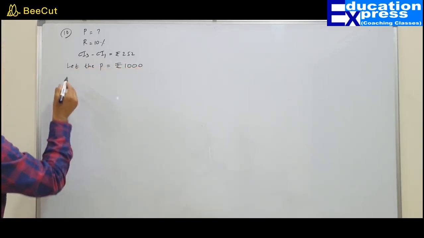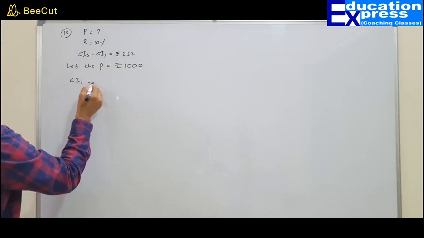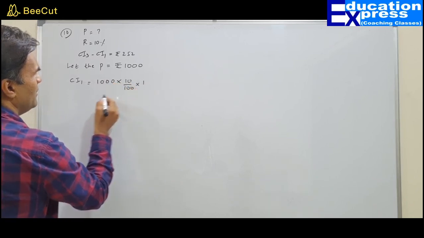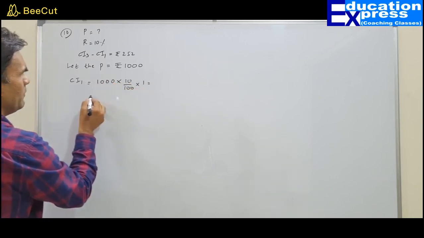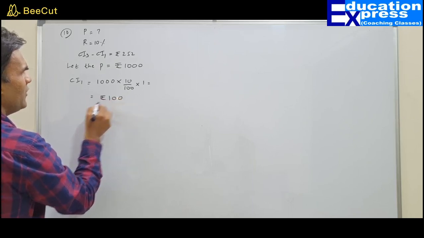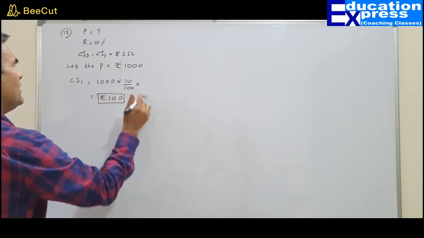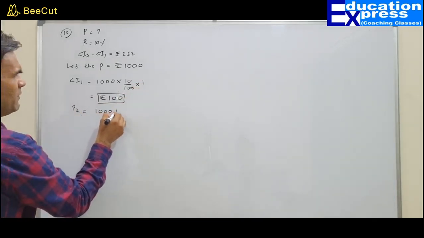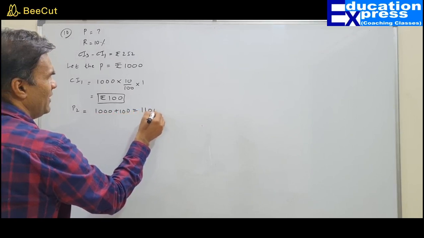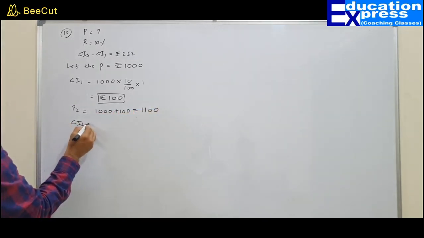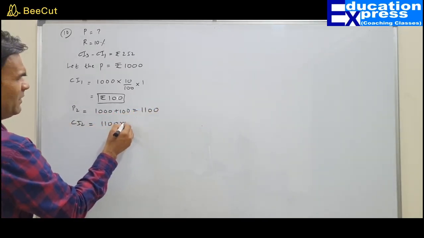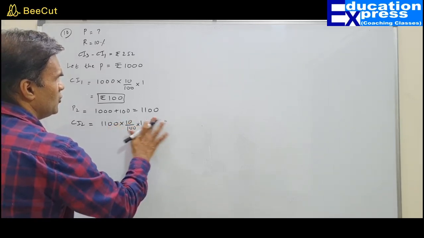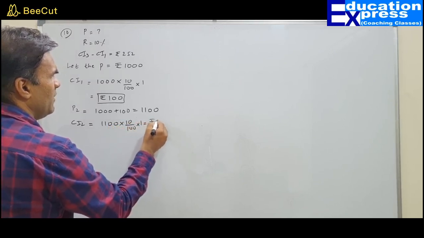Exactly. So what will be CI1? CI1 would be 1000 multiplied by 10% for 1 year. That would be rupees 100. Perfect. So what would be P2? P2 would be 1000 plus 100, that would be 1100. So what will be compound interest for second year? 1100 multiplied by 10% for 1 year. That would be 110. So the compound interest would be 110.